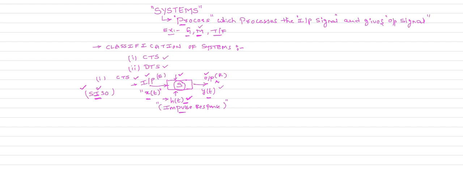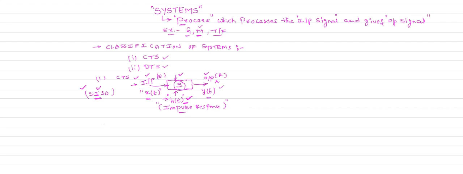And one more thing: you do not concentrate on the working of the system. Whatever is inside the box, you do not bother about the system and its working. You just concentrate on the relationship between the input and output signals, x of t and y of t, and that is given by your impulse response, h of t. This is about the continuous time system.